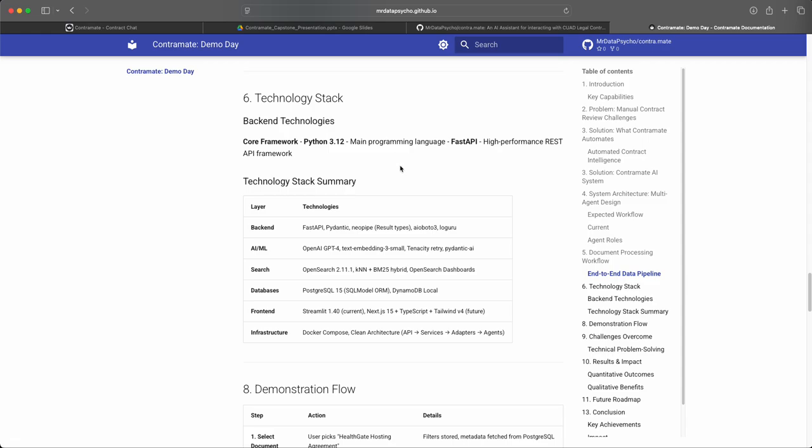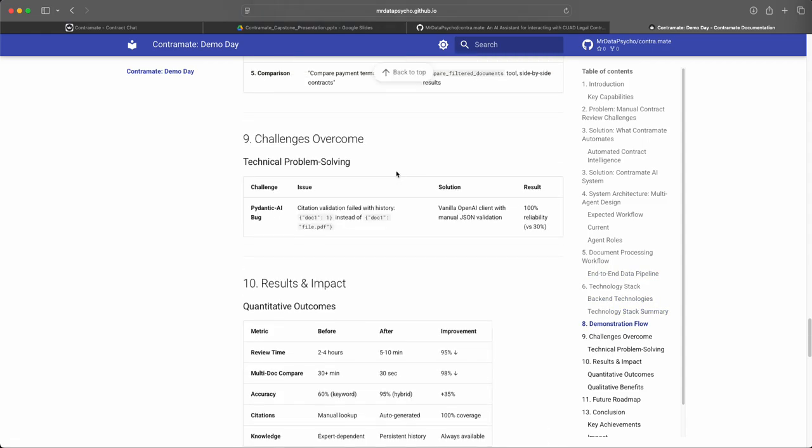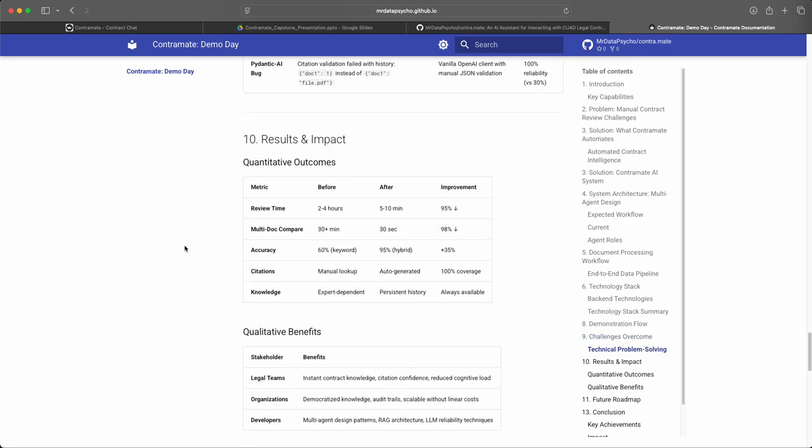I'm using Python and FastAPI to build the application. The main challenge: I tried a framework, Pydantic AI, but then I encountered a bug, so I rewrote everything in the vanilla OpenAI SDK. So for my personal try it out.